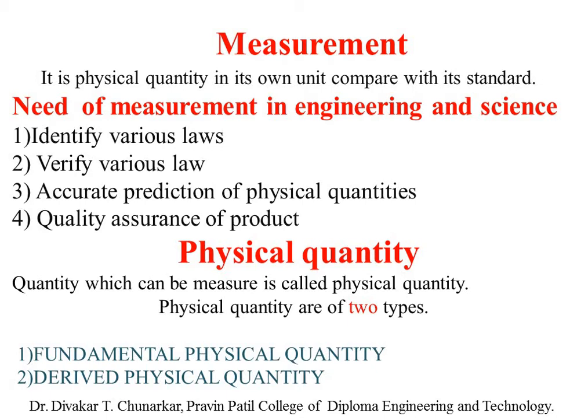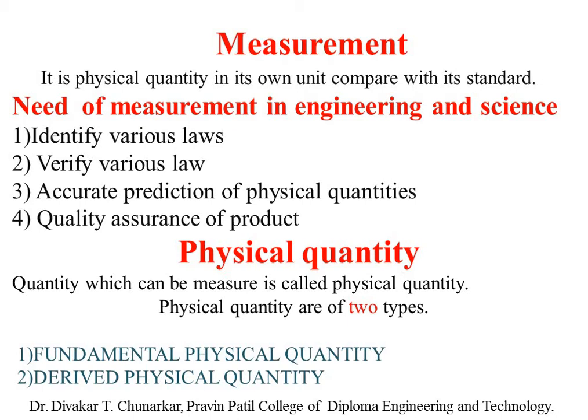And therefore, these are called physical quantities. Do you understand? A quantity which can be measured is called a physical quantity. Simple definition. And physical quantities are of two types. Number one, fundamental physical quantity. Number two, derived physical quantity.